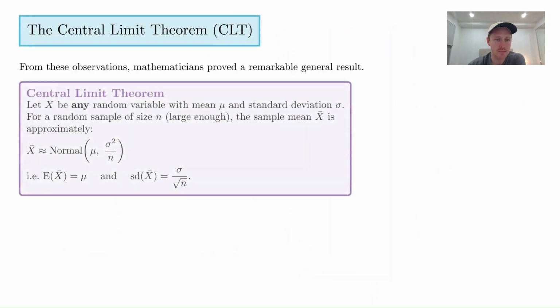The sorts of problems we can tackle with this, and this is the crux of it, is what's called the central limit theorem. Okay, so let x be any random variable with a mean and standard deviation. It can be any, it doesn't have to be normally distributed. And for a random sample of size n, as long as it's large enough, the sample mean is approximately what we said it was before. And the expected value, or the mean, is just mu. So I should be clear about this.